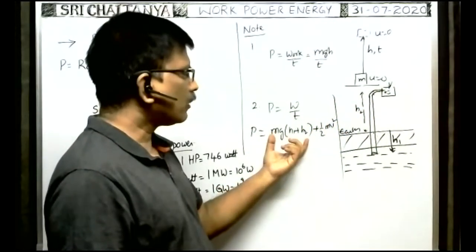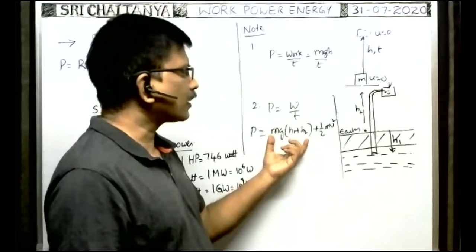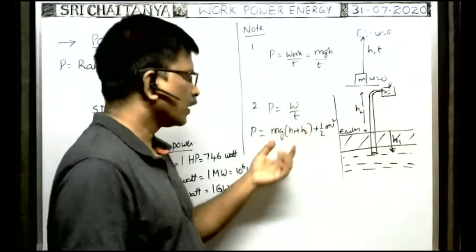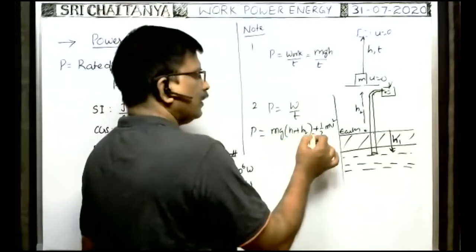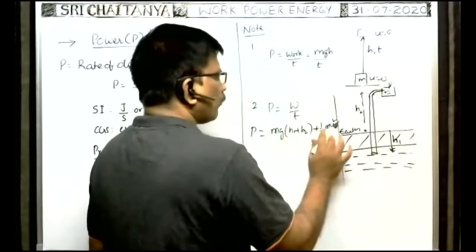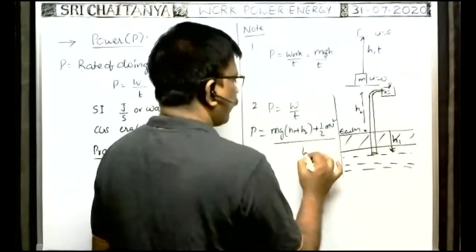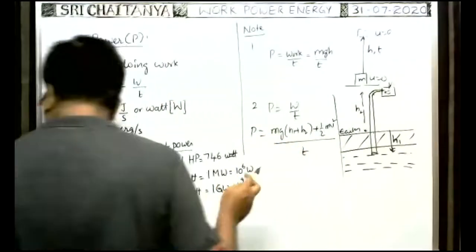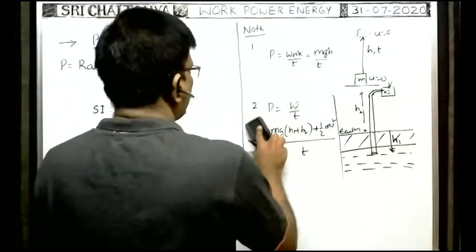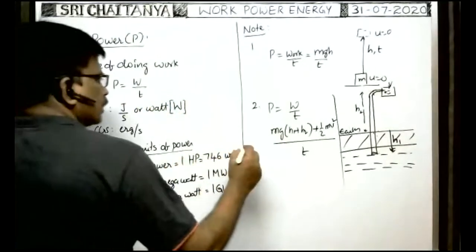Next, the amount of work to be done to lift the water from the bottom up to a height h1 plus h2 is equal to this one. So this is the work done to lift the water. It is the work done to give this amount of kinetic energy to the water. It is the total work done in a time t seconds. Then what is the power? Power is equal to total work done by total time. This is the power needed.